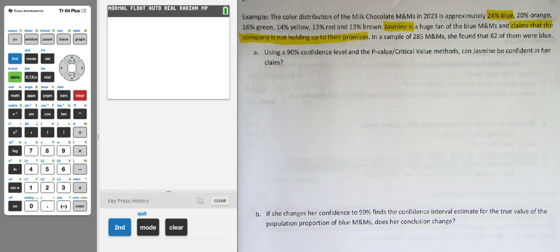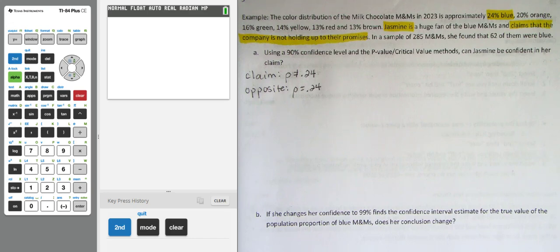The color distribution of the milk chocolate M&Ms in 2023 is approximately as follows: 24% blue, 20% orange, 16% green, 14% yellow, 13% red, and 13% brown. Jasmine is a huge fan of the blue M&Ms and claims that the company is not holding up to their promises. In a sample of 285 M&Ms, she found that 62 of them were blue. Using a 90% confidence level and the p-value and critical value methods, can Jasmine be confident in her claim?